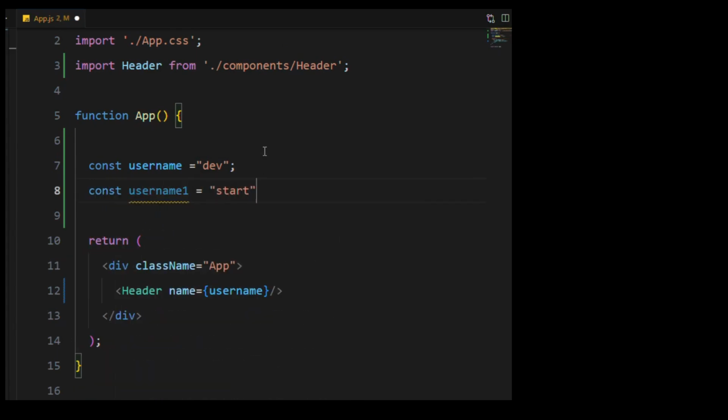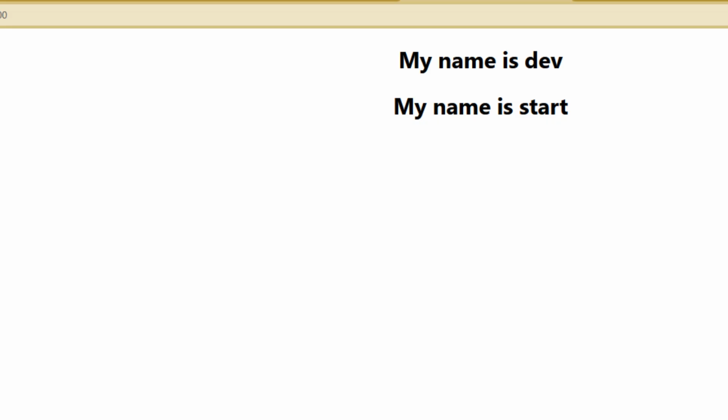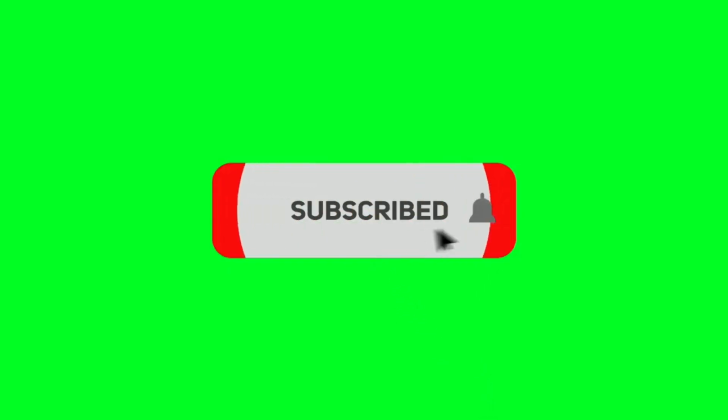Here I am giving start. Now the same component is declared 2 times with dynamic values. Now if you refresh your browser you should see the same component displaying 2 times with different values. You can clone the component as many times as you need with different values. In the next class we will go into more detail about these components.